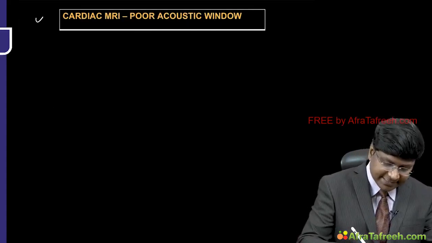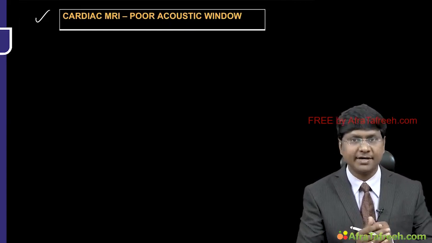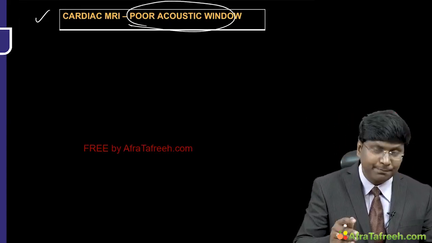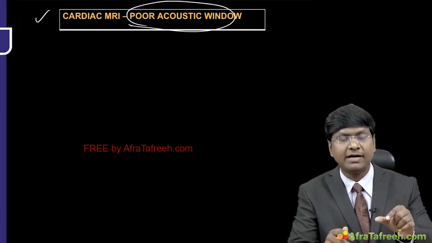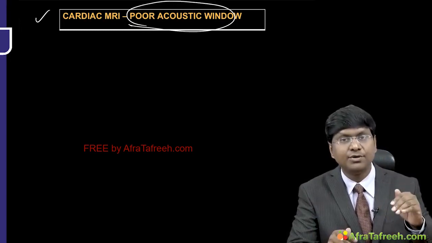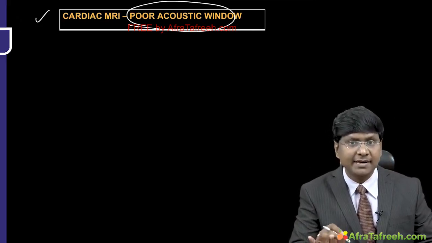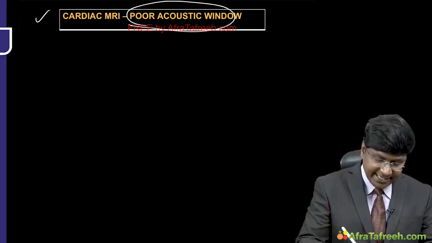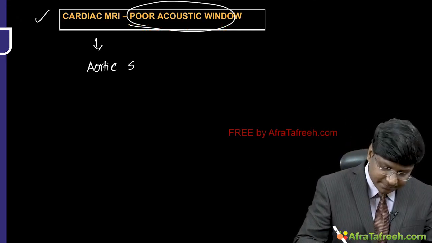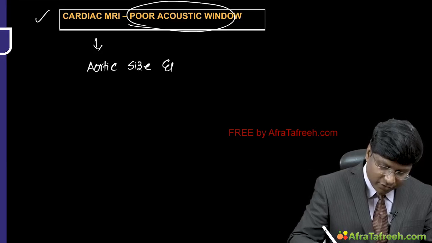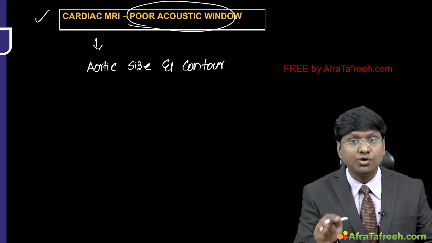Then followed by that, the cardiac MRI. Now, in which group of individuals do we need to do the cardiac MRI? In those individuals who have a poor acoustic window, where you are unable to make out the aortic valve or aortic root, and where you are unable to make out the CVRT, in them you need to do the cardiac MRI. So cardiac MRI will be very useful in the assessment of the aortic size, and it will also be very useful in the assessment of the aortic contour.